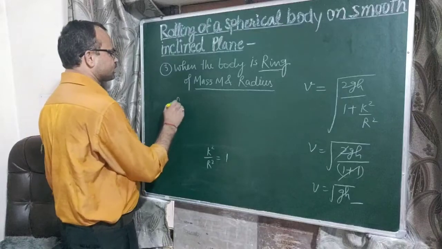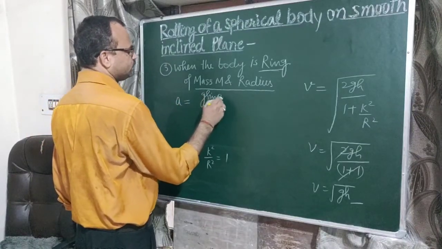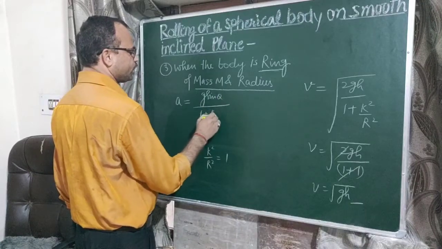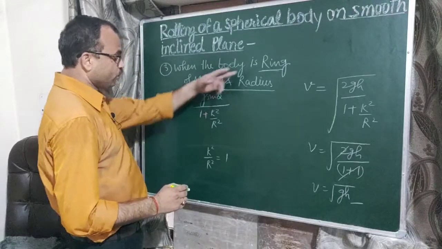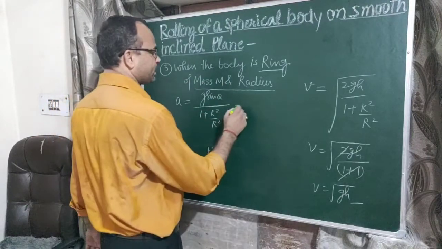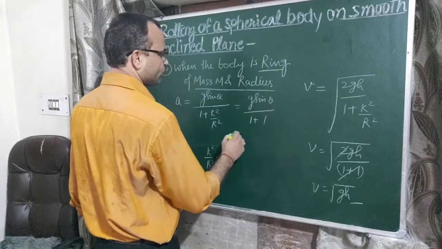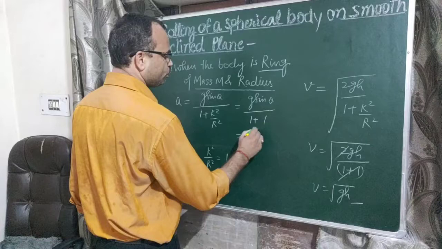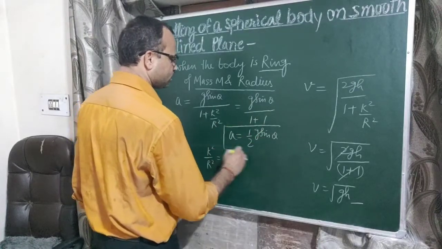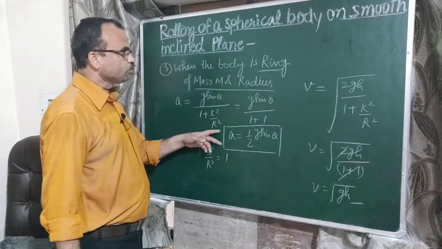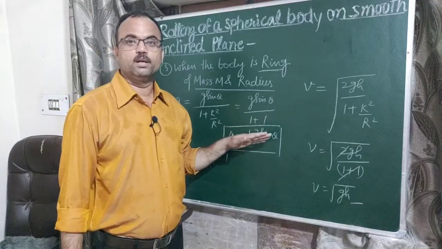To calculate the acceleration, we use the relation a equal to g sin theta upon 1 plus k square upon r square. As we know, the value of k square upon r square for a ring is 1. So we can write g sin theta upon 1 plus 1, or 1 upon 2 g sin theta. This is the expression for acceleration produced in a ring when it rolls over the inclined plane.